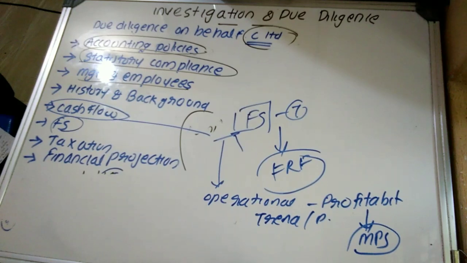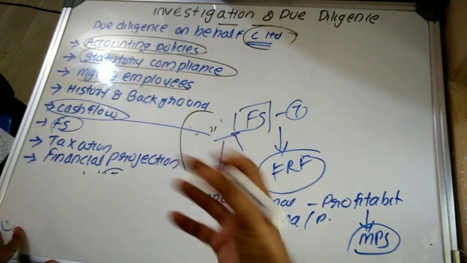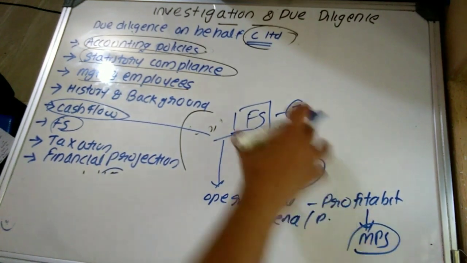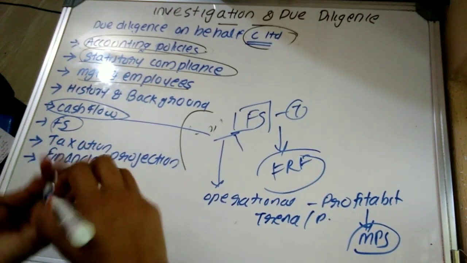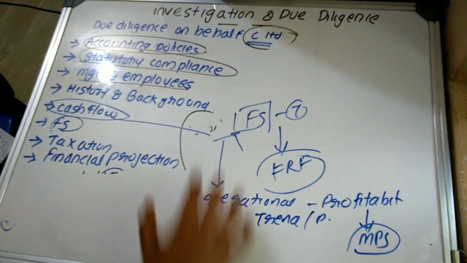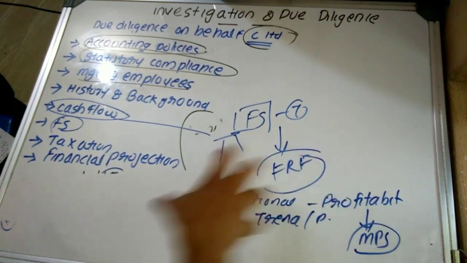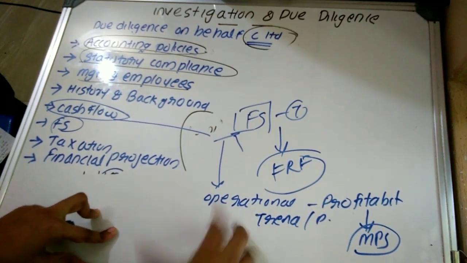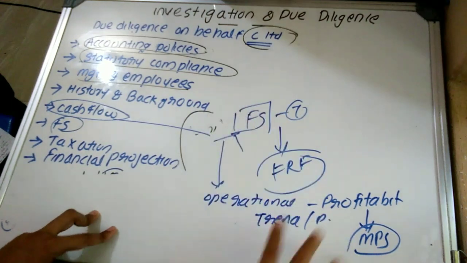They should also determine whether there is any extraordinary item of income or expense in the profits. So, first of all, they have to determine whether the financial statements are prepared as per the financial reporting framework, then their operational result plus profitability. They have to understand the trend or pattern of the profitability.